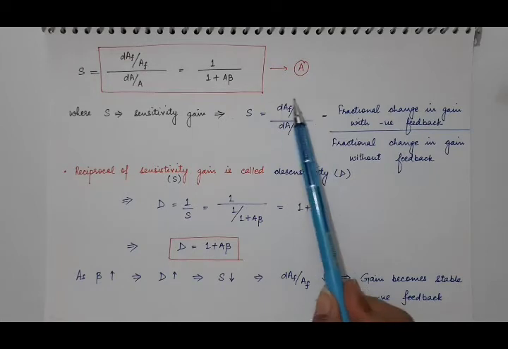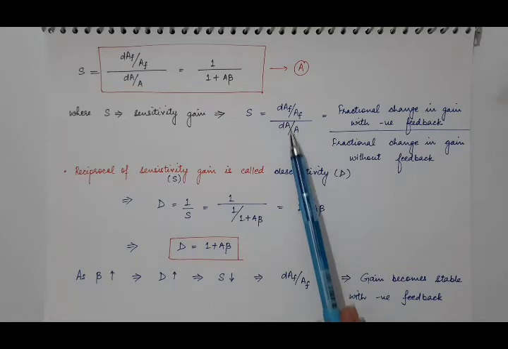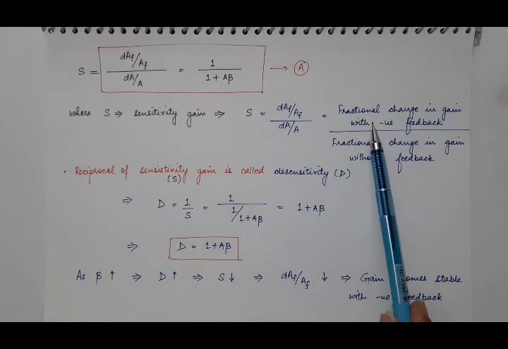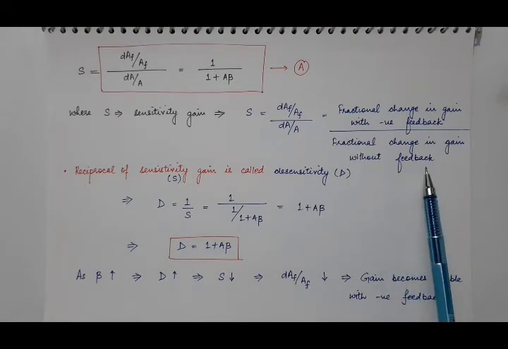The ratio of these two is known as sensitivity. So the sensitivity of an amplifier is the ratio of the fractional change in gain of the amplifier with negative feedback to the fractional change in gain of the amplifier without feedback.